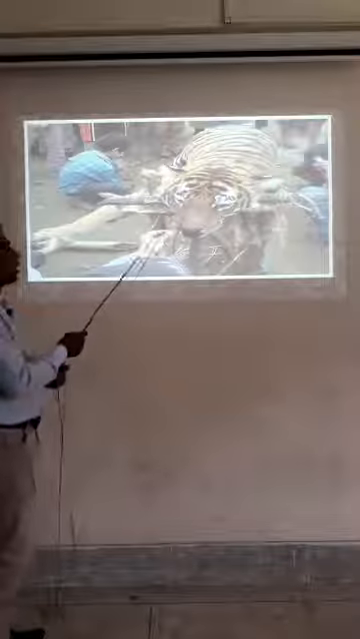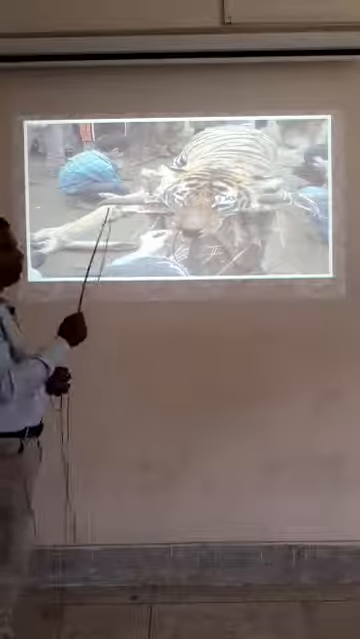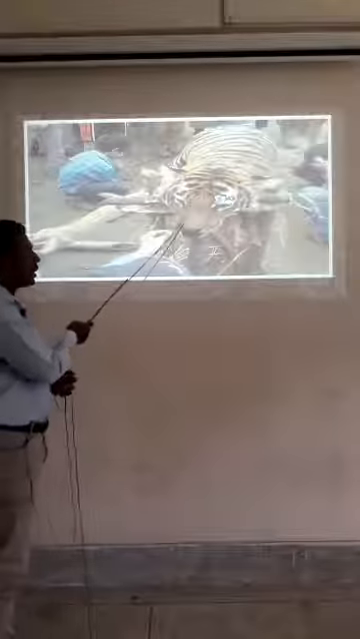Here another picture, a sad picture. You can see a tiger was killed by a hunter, and many people are taking meat from the dead body of the tiger. That is pathetic. Men are killing tigers, and they are eating meat from the tiger.